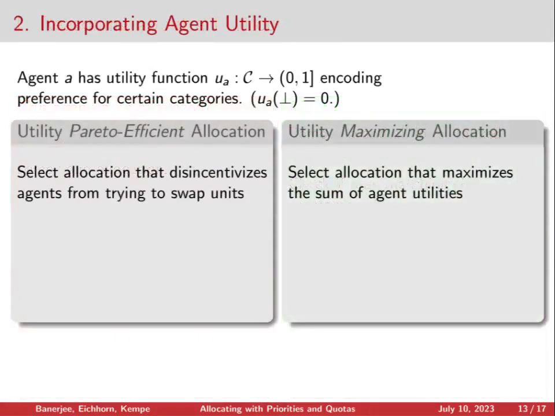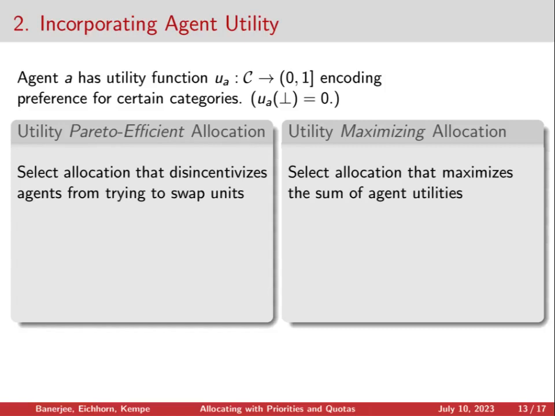The second extension that we'll look at is to incorporate agent utilities. At the beginning of the talk, when we formalized the problem, we assumed that agents were indifferent about where they were allocated. However, this likely isn't true in a lot of allocation settings, such as the allocation of school seats or public housing. And in these settings, we may want to equip an agent A with a utility function, U of A, that allows them to express how much they like allocations from different categories.